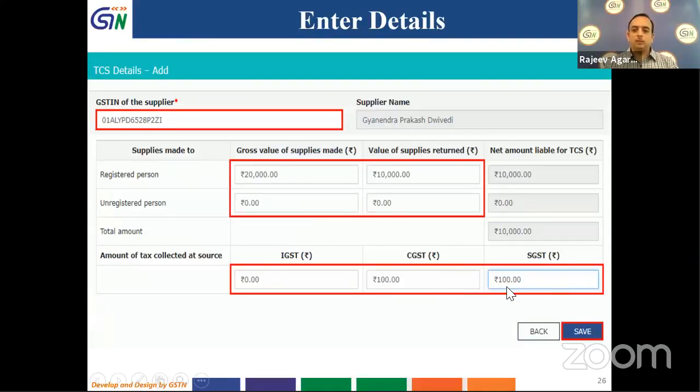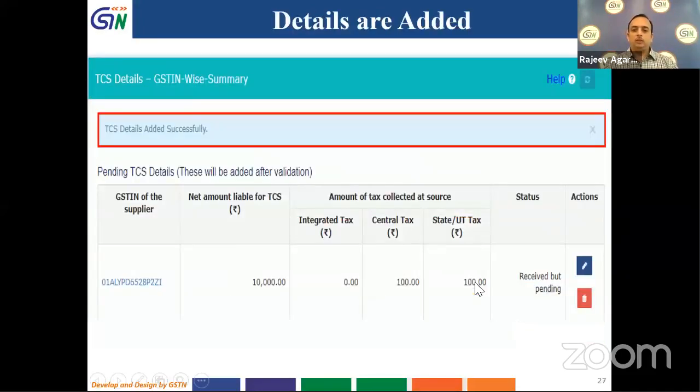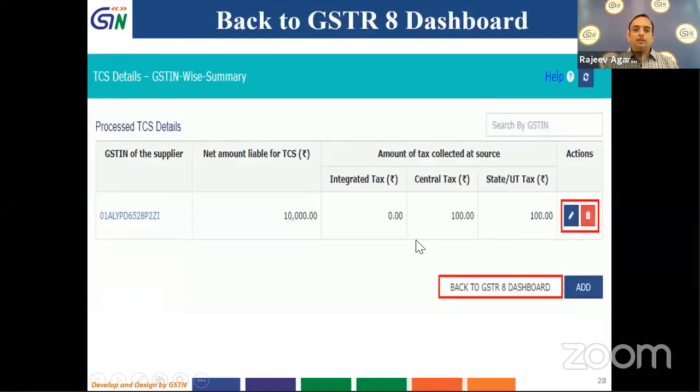After filling the details, click on the save button. Otherwise, if you click on the back button, then these details which have been entered will not be saved. So you have to click on the save button. As soon as you click on save, a message will come that TCS details are added successfully and the details will appear over here. You have 2 buttons over here. You can click on this red button, then the details which you have added will be deleted, or you can click on this blue button to edit it. Since I don't want to either edit or delete it, I will click on back to GSTR 8 dashboard.